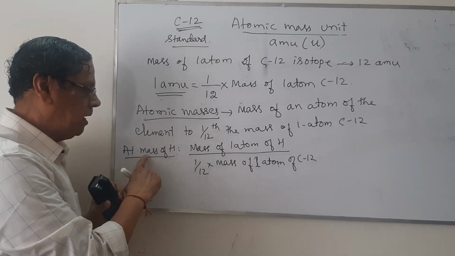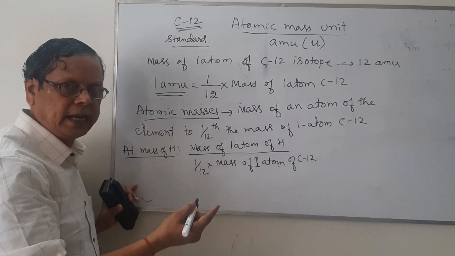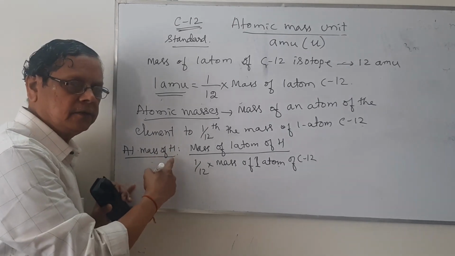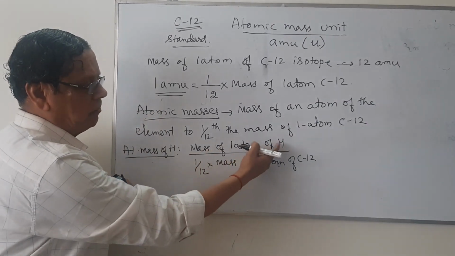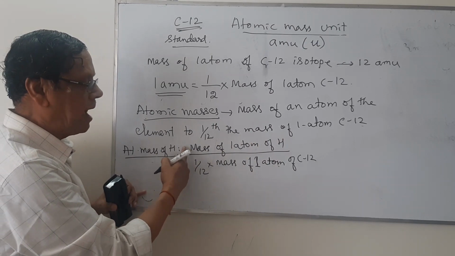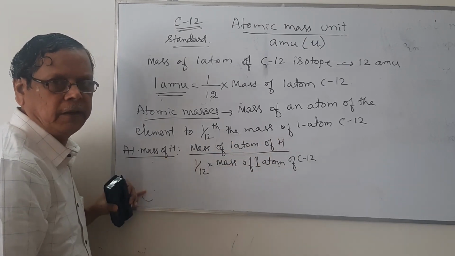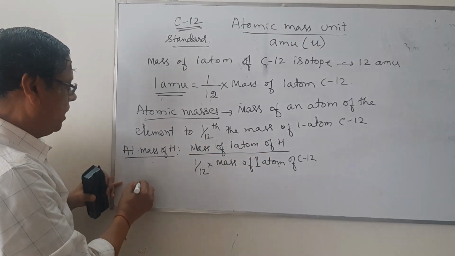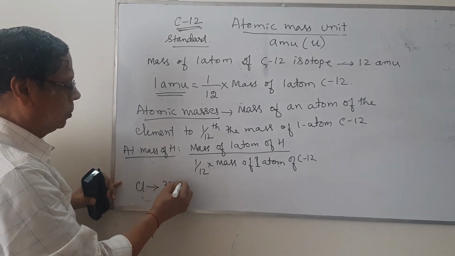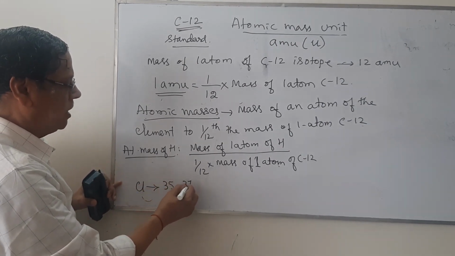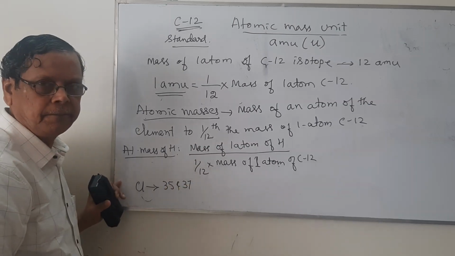But when this hydrogen or any other element also has the isotopes, then in case of the mass of one atom of that particular element, we have to take average mass of one atom of the element. Say for example, we are having chlorine existing in two isotopic forms with atomic masses 35 and 37.